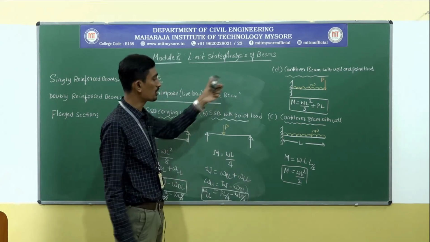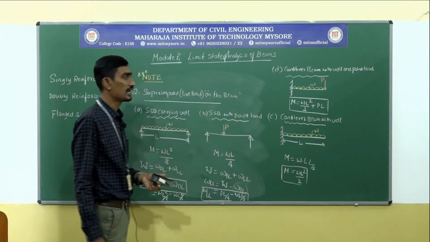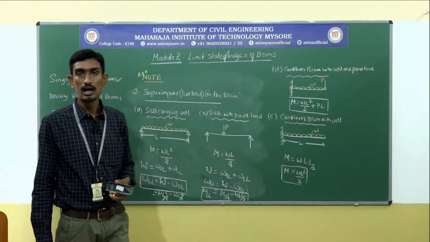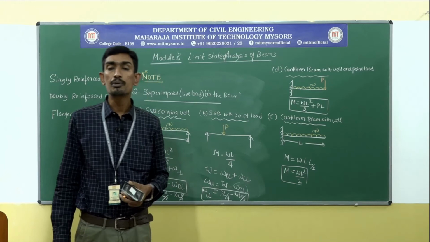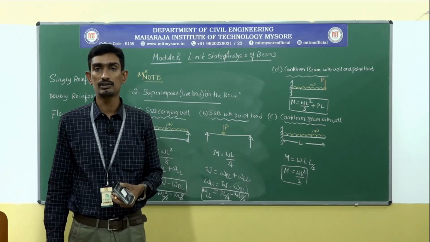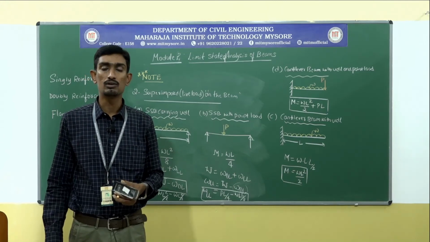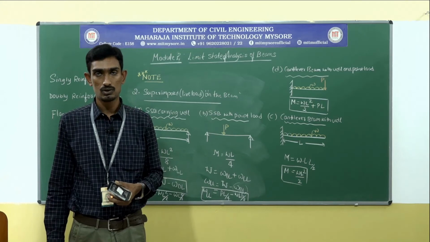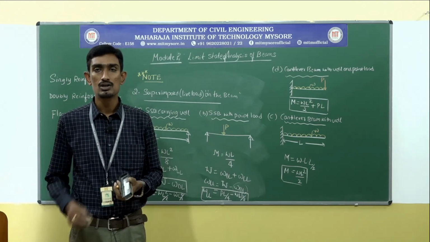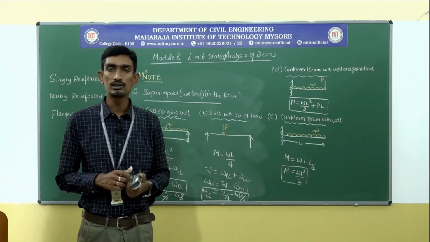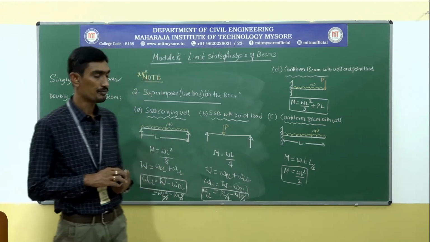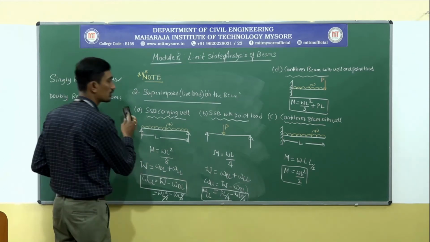Like this you are going to come across various types of beams, and you need to calculate superimposed loads. In the analysis, they will ask you to calculate the superimposed load with UDL or with a point load for a particular beam. So with these conditions, we are going to calculate the superimposed loads. Any doubts in this? Okay. This is the core concept.